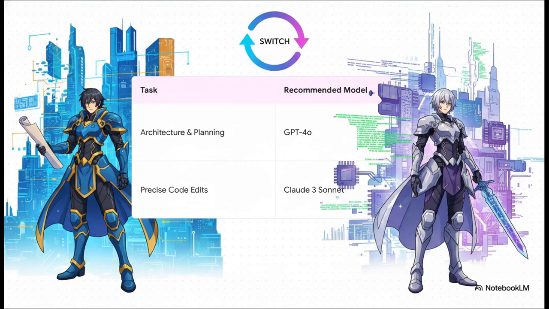Now this brings us to a really key strategy, the conscious model switch. You know, modern tools let you swap out models, and you should take full advantage of that. For instance, you might use a powerhouse model like GPT-4o for the big picture architecture and planning. Then, you switch to a model that's known for its surgical precision, like Claude 3 Sonnet, for the actual code edits. It's all about picking the right tool for the job.